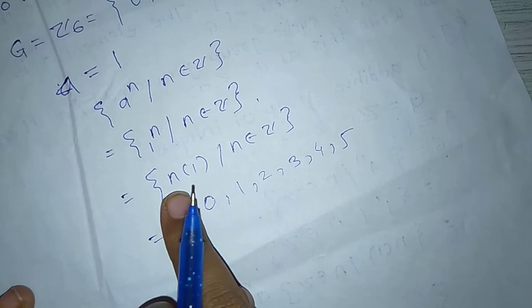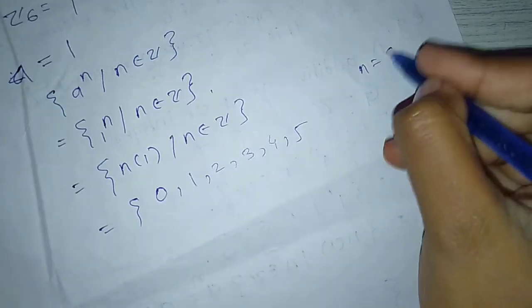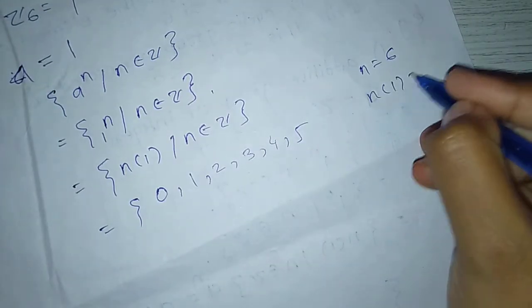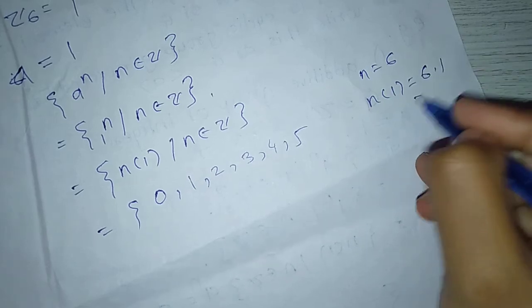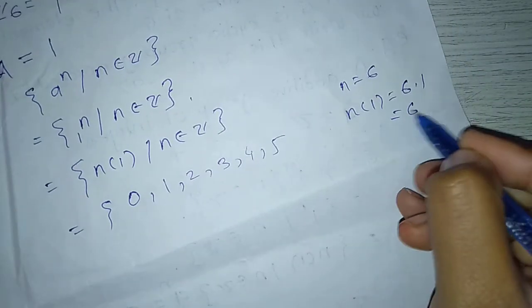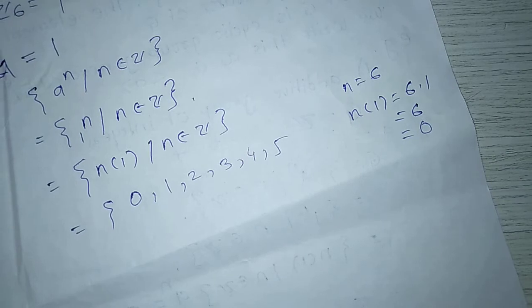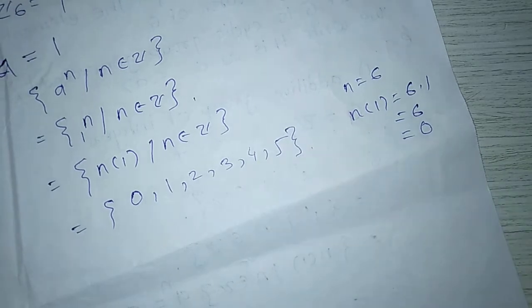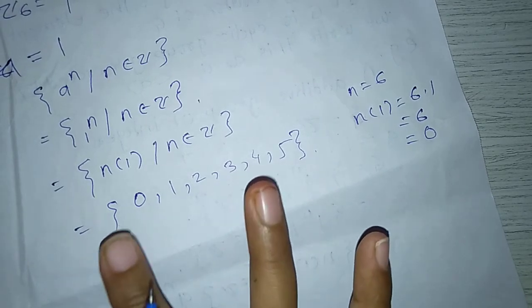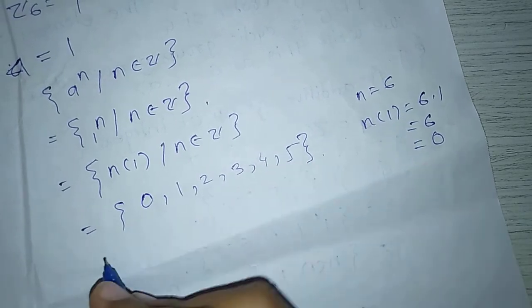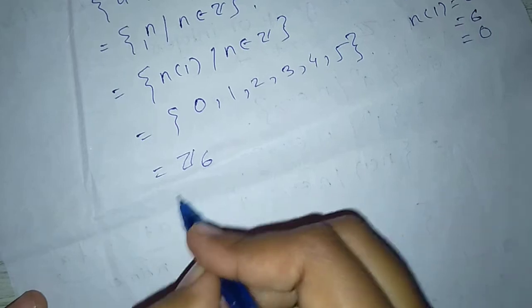If we put n equal to 6, we get 6 into 1, but in Z6, 6 equals 0, and in this set we cannot repeat the numbers, so we take only 0, 1, 2, 3, 4, 5, and this is nothing but Z6. So Z6 is generated by 1.